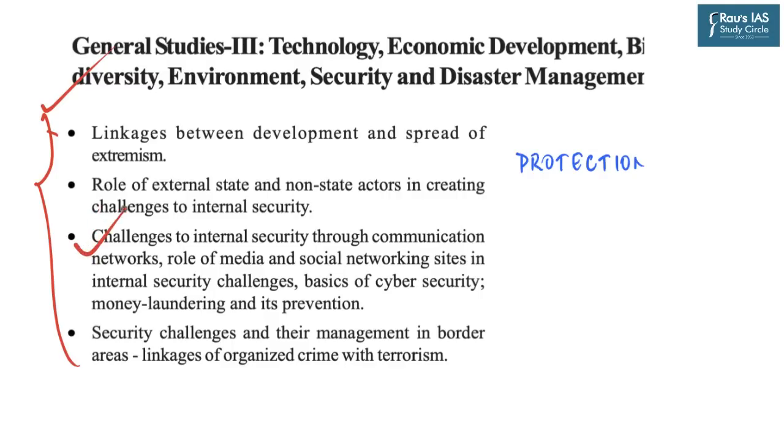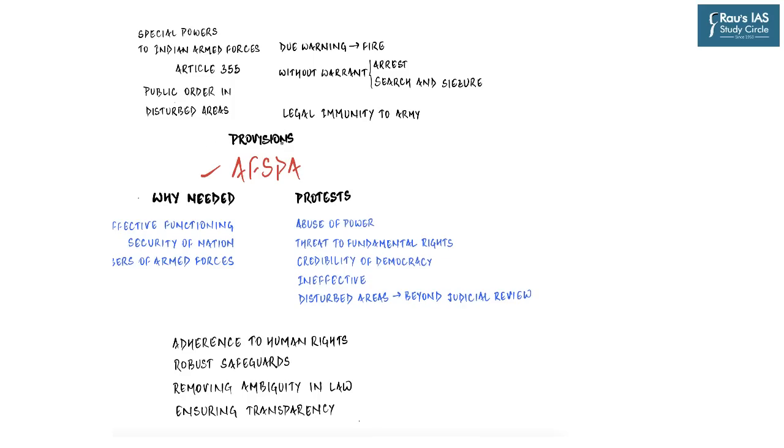We talk about challenges to internal security, when we talk about security challenges and their management in border areas, when we talk about linkages between development and spread of extremism, it is applicable everywhere. And from the perspective of civil services examination, first we have to understand the provisions of AFSPA. Why is it needed? Why are there so many protests against AFSPA, for the revocation of AFSPA? And finally, is there something we can do to maintain a right balance so that AFSPA is used in the way it was first envisaged to be?